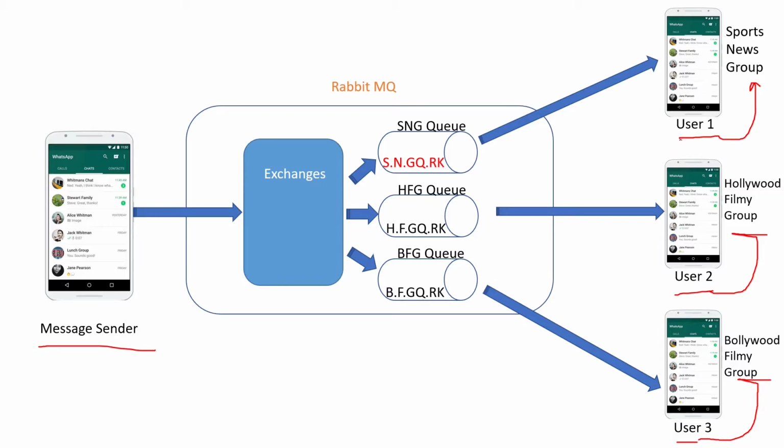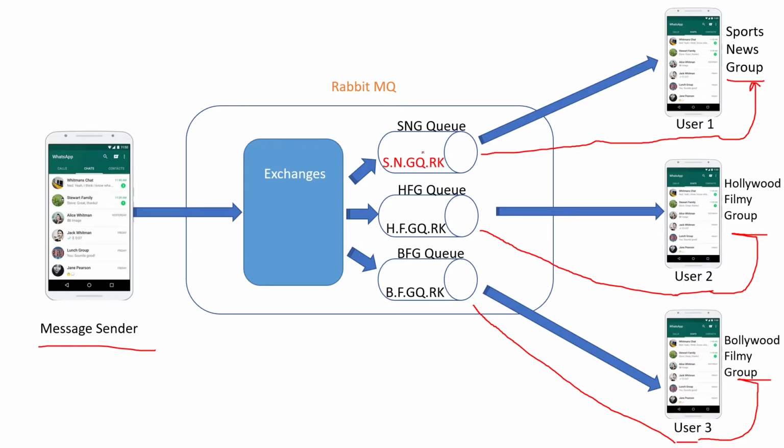What I have done is define separate queues for each group. The sports news group has its own queue, the SNG queue. The Hollywood filmy group has its own queue, the HFG queue, and the Bollywood filmy group has its own queue, the BFG queue. I've defined three different queues for three different groups. All messages sent to a particular group will be delivered through its queue.